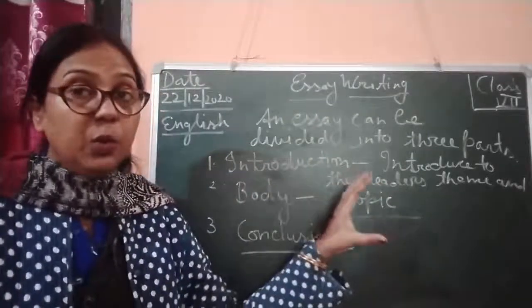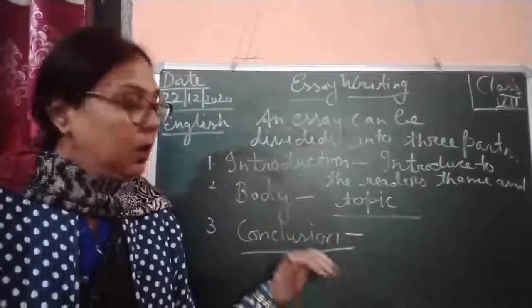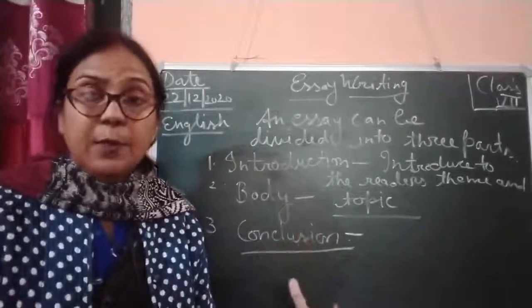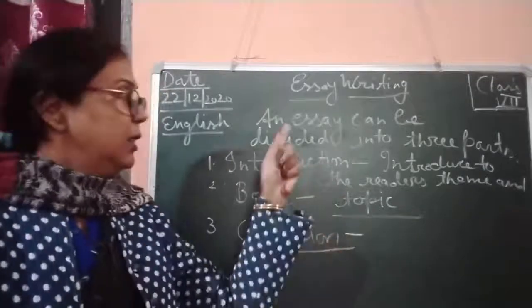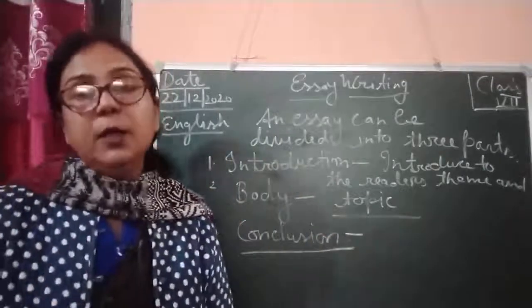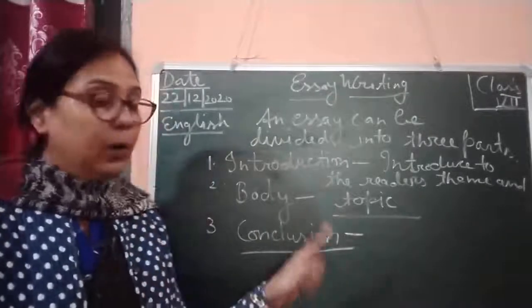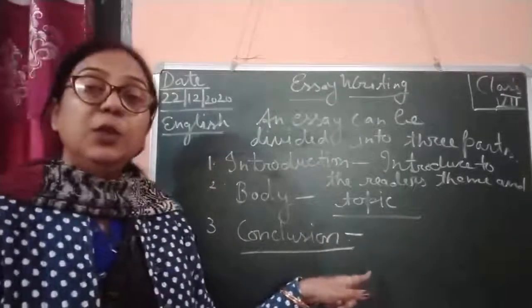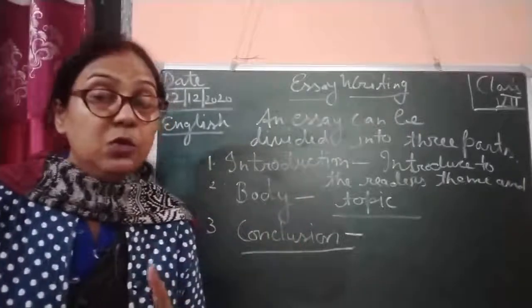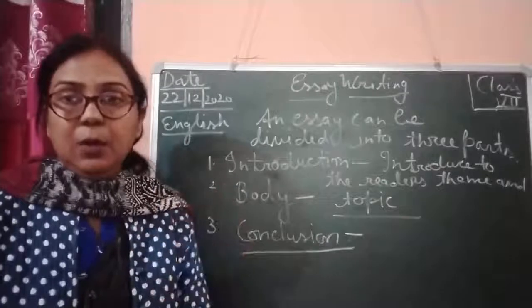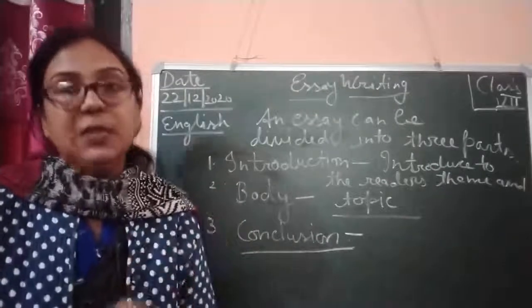Here you can add a few lines which are very much related to that topic. So children, you should always be very particular when you are going to write a conclusion, because the conclusion gives the theme in a very concise way.